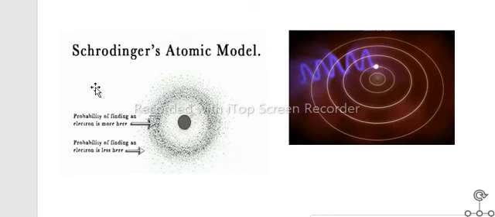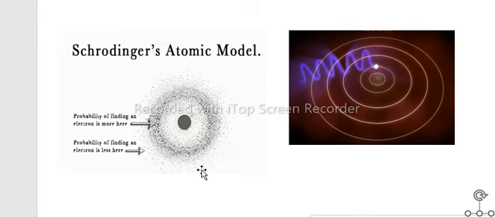Schrodinger gave us the new model of the atom, which is called the wave mechanical model, or we can say the quantum mechanical model of the atom. He told us the electron revolves around the nucleus in a cloud form, in which the position of the electron depends upon its probability function. Where the probability function is 0, over there we will not get a chance of the electron, but where the probability function is high, over there are many chances of the electron. Okay, that was the introduction of the Schrodinger wave equation.